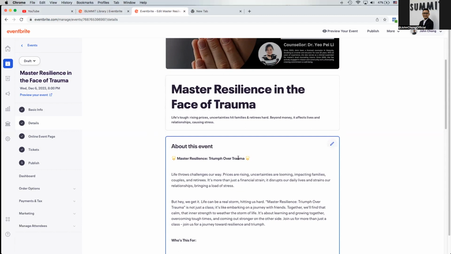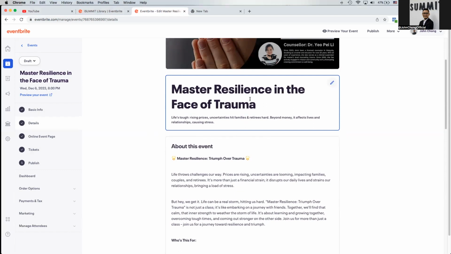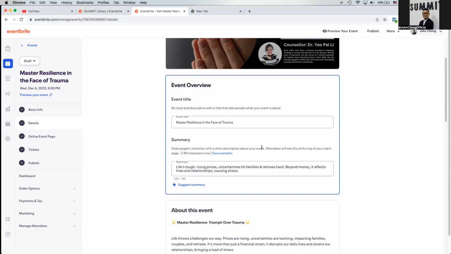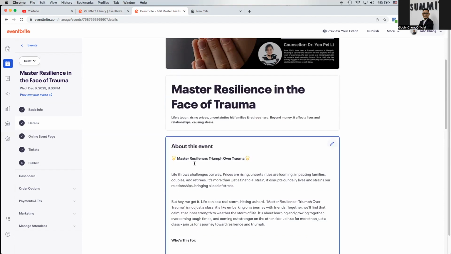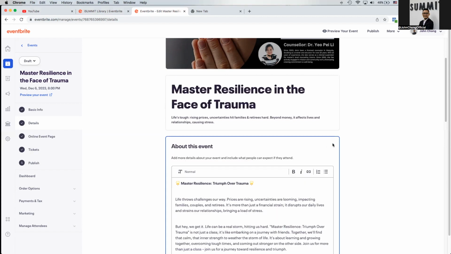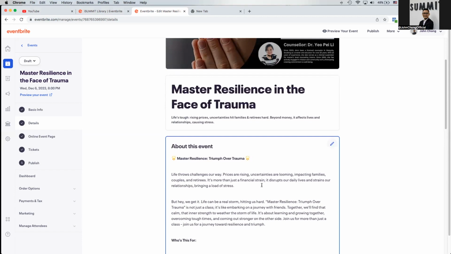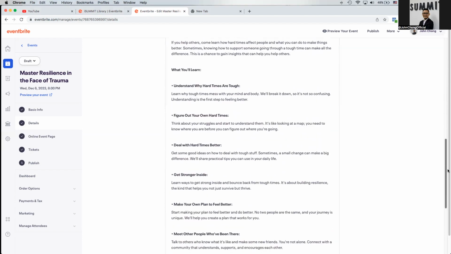As and when you want to amend or change the name of the event, just click over here on the pencil. Otherwise, if you want to make amendments to the long-form copywriting, just click over here. In this case, I'm not going to have any changes for those. What you've got to do next is scroll down.